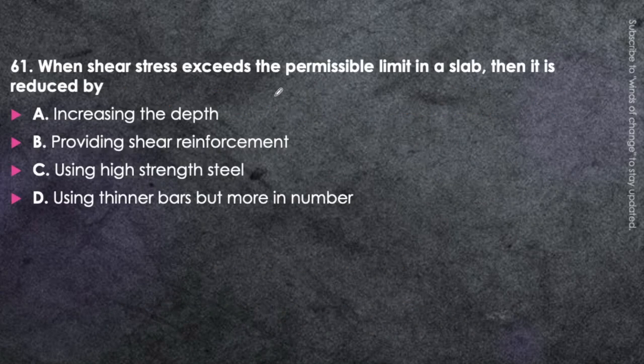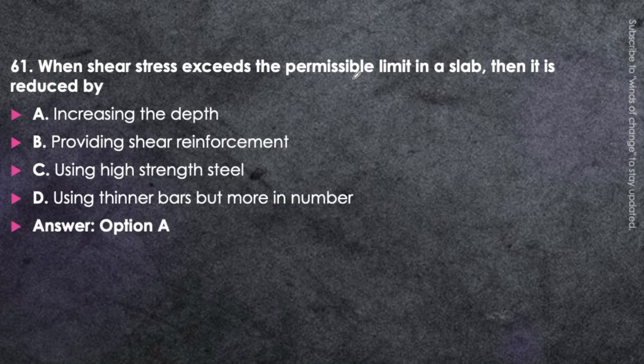When shear stress exceeds the permissible limit in a slab, then it is reduced by increasing the depth, providing shear reinforcement, using high strength steel, or using thinner bars but more in number. The condition here is that when the shear stress exceeds the permissible limit in the slab, how will we reduce it? Think about it.